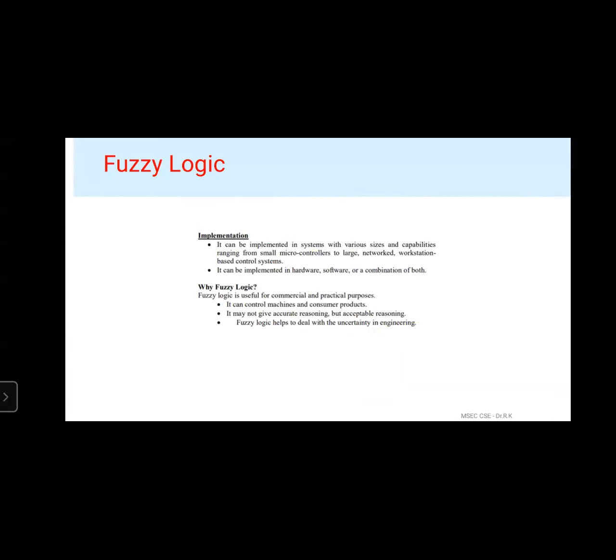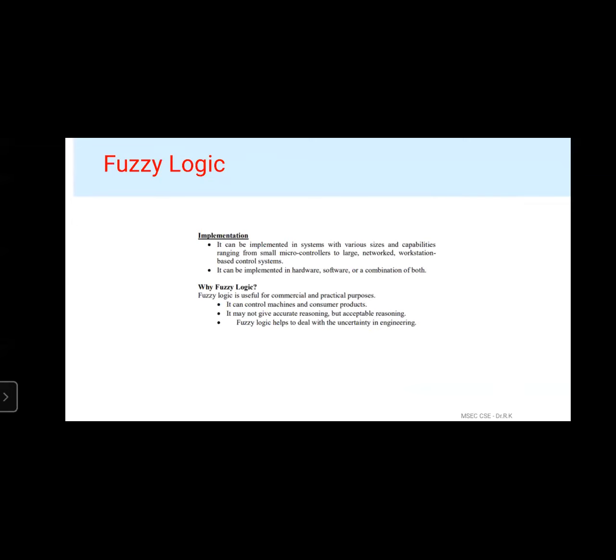And next, coming to implementation of fuzzy logic. The fuzzy logic can be implemented in systems with various sizes and capabilities that range from small microcontrollers to large microcontrollers. It is extensively used in microcontrollers, from smaller to large ones. Next one, networking. Next one, workstation based control systems.